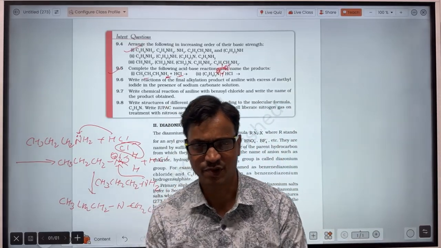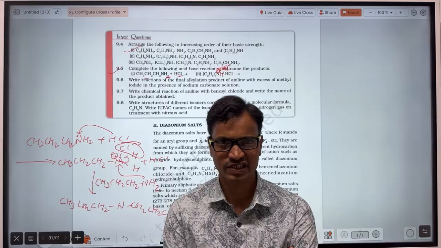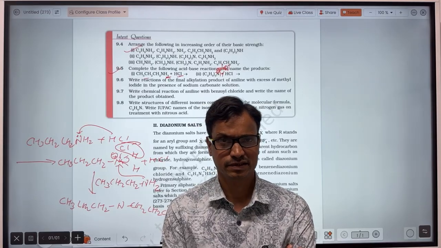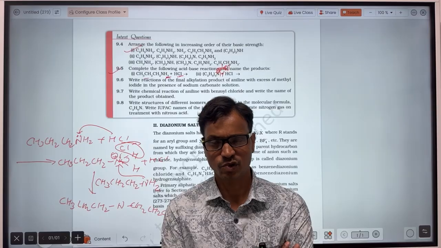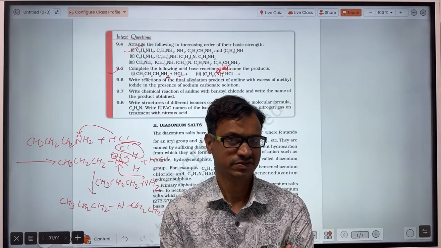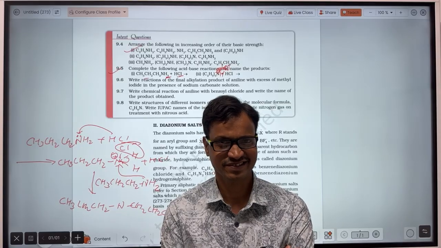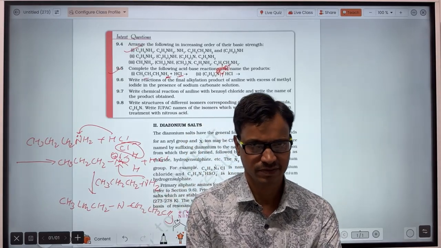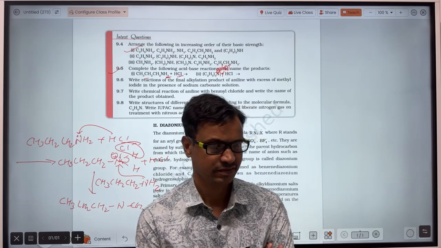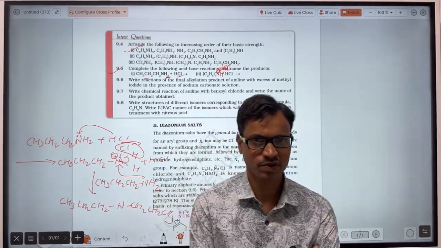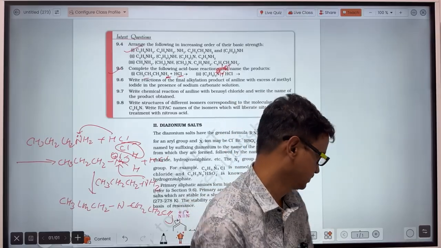Because this question is important not only for the 12th board examination but for the NEET examination as well as for the JEE Main examination. It is more important for the NEET examination and less so, but its importance should not be denied, for the Main examination. So about that we will also discuss later on. So that was about the chemical properties of amines. Diazonium salts we will discuss in the next class.